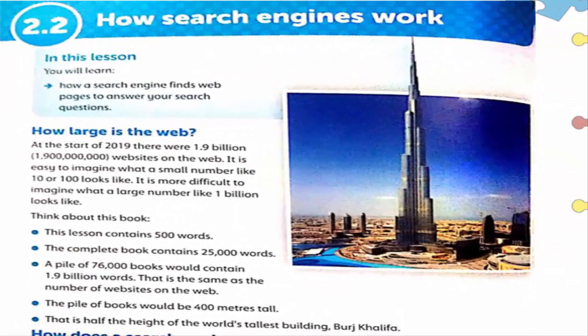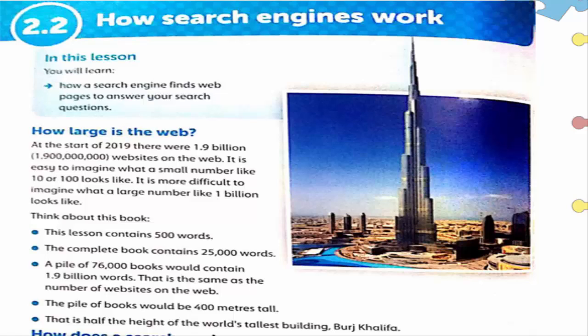Now come to the next page, that is 2.2 How search engines work. In this lesson you will learn how a search engine finds web pages to answer your search questions. How large is the web? At the start of 2019 there were 1.9 billion websites on the web. It is easy to imagine what a small number like 10 or 100 looks like. It is more difficult to imagine what a large number like 1 billion looks like.